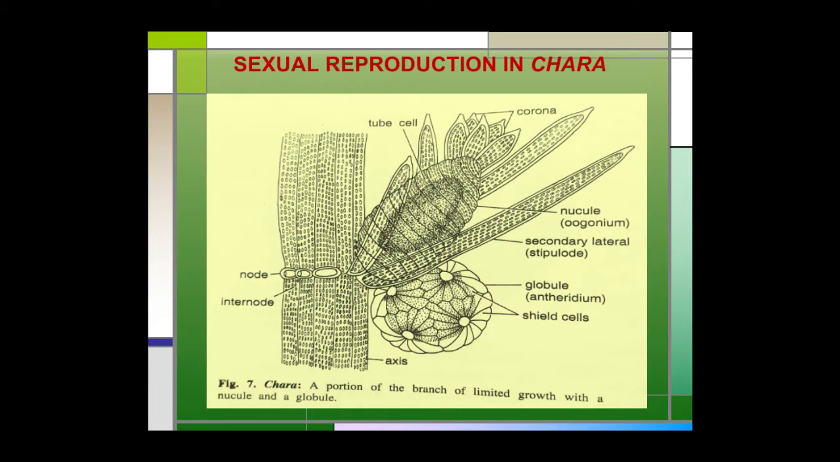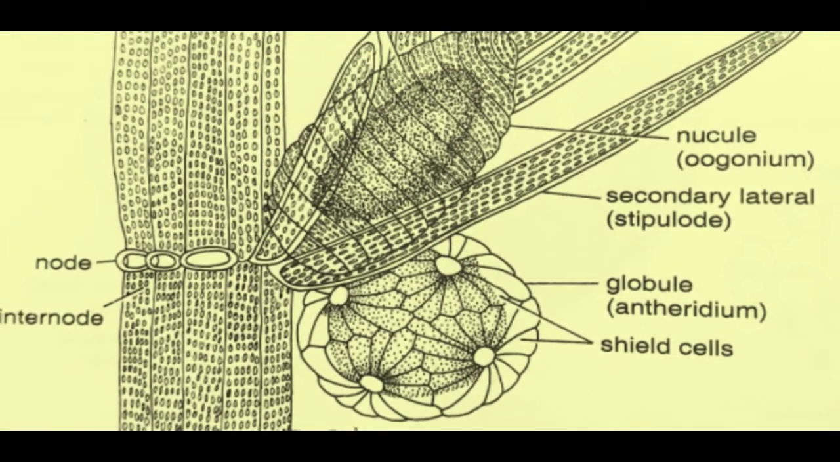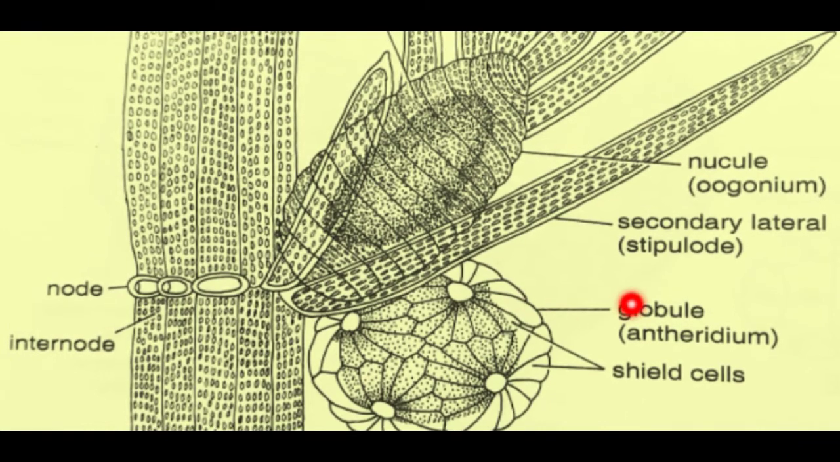Sexual reproduction in Chara. The sexual reproduction in Chara is of a highly advanced oogamous type. Structurally, the sex organs of Chara are the most complex among the algae. The male sex organ of Chara is known as globule or antheridium, and the female sex organ is known as nucule or oogonium. Both these sex organs are macroscopic and we can easily see them with our eyes.